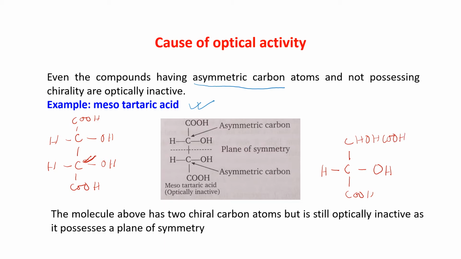So the four valencies of this particular carbon atom have different groups or elements. Now I'm talking about this other carbon atom.